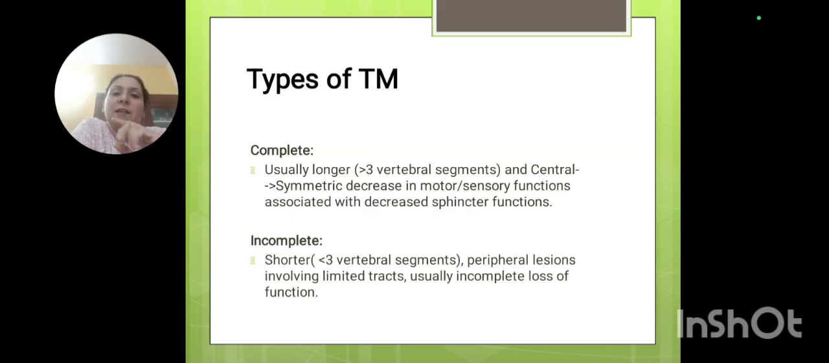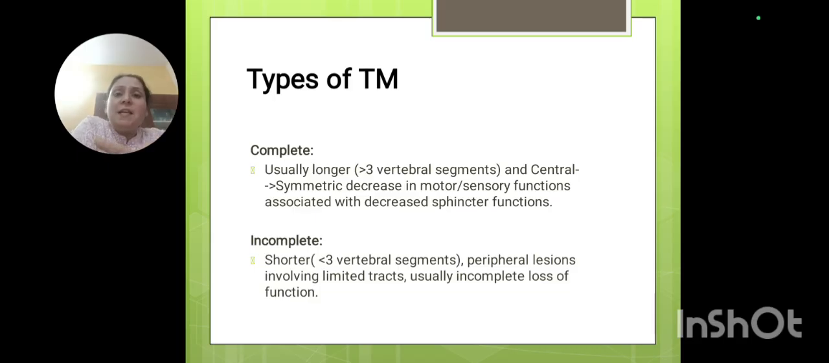Now, the types of transverse myelitis are usually complete or incomplete. Complete is when, whenever this transverse myelitis takes place, it involves 3 vertebral segments, 1, 2, 3. Three vertical segments are involved, and there will be symmetrical motor and sensory loss, and of course bladder loss, and central cord features are there. So this is said to be a complete lesion.